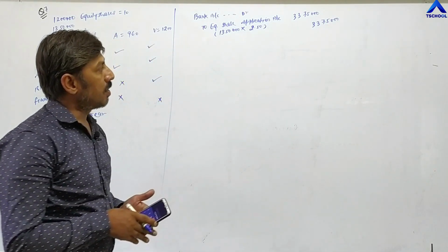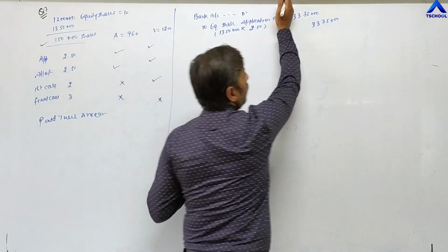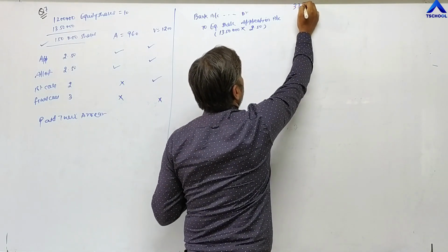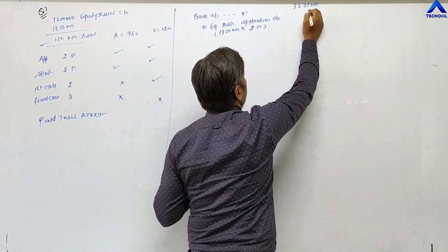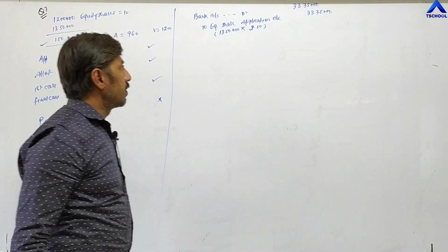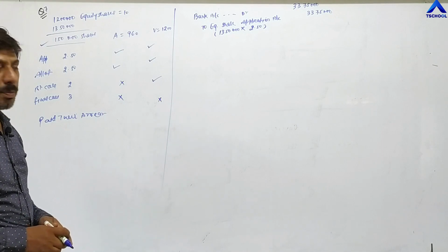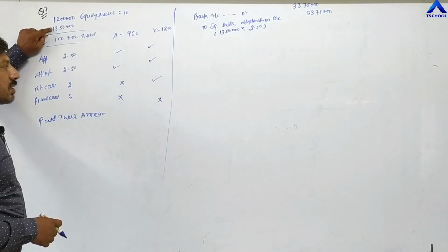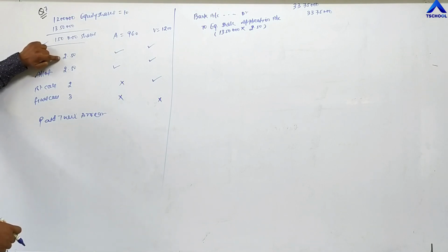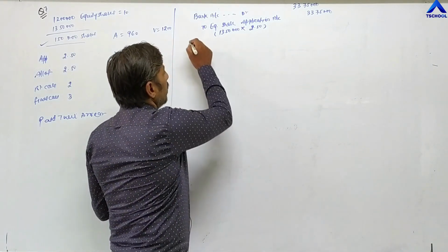Total money received by company is 33,75,000. First entry is completed. Bank account debit to equity share application account. On each share they are receiving 2 rupees 50 paise, so 13,50,000 into 2 rupees 50 paise becomes 33,75,000.